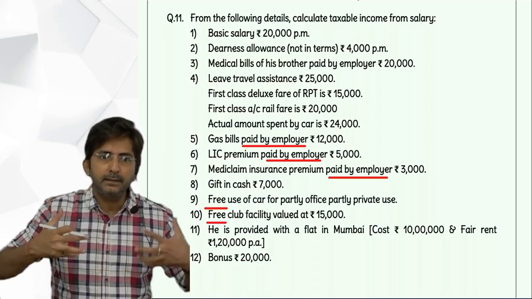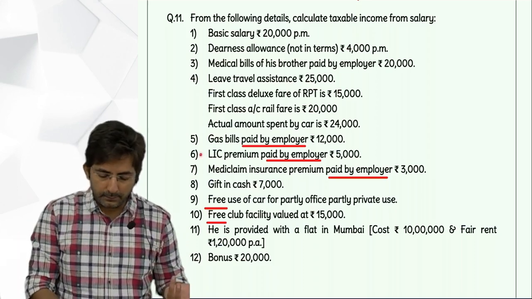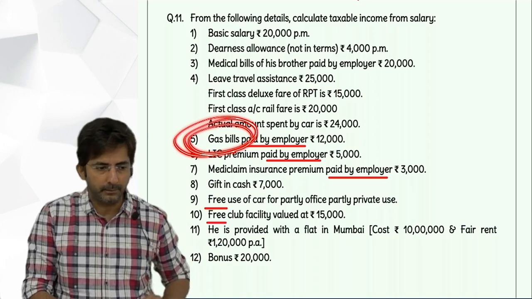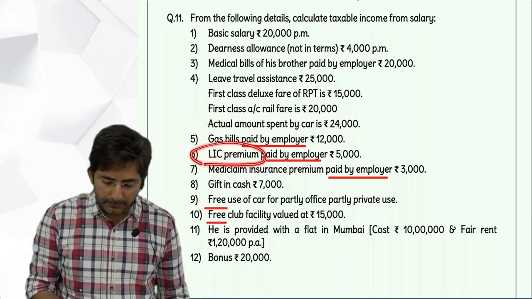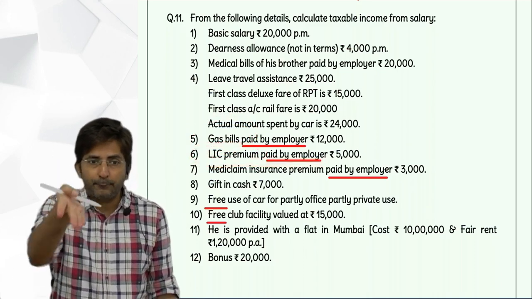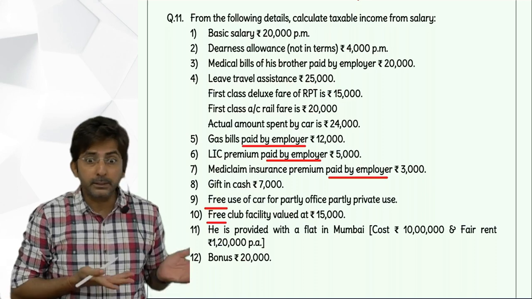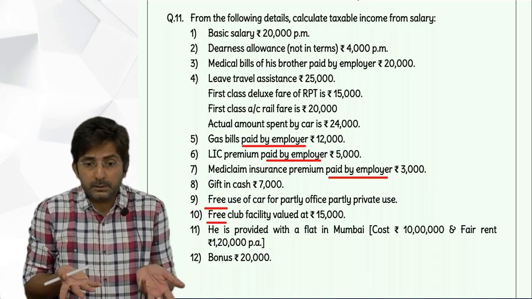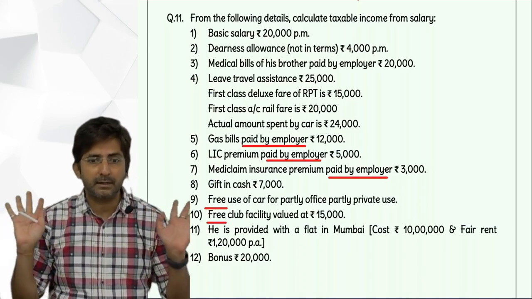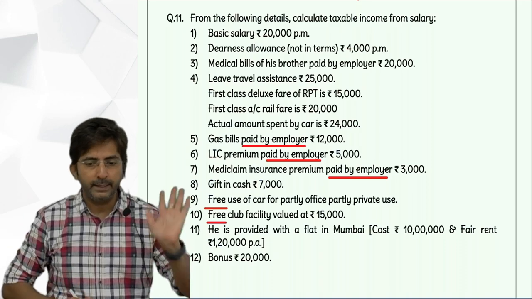That's a perquisite. Perquisite is personal benefit. Anyways, we are just getting the meaning. But as I have told you, if nothing is explained in my discussion of perquisite, it is taxable. Even LIC premium paid by employer is a perquisite because it is your life insurance premium, but the company is paying. So it's a personal benefit. But this is also not discussed in our perquisite chart. Perquisite theory is fully taxable.